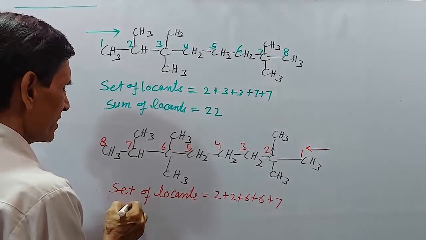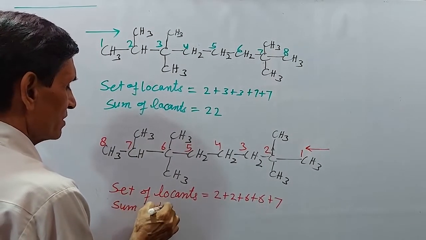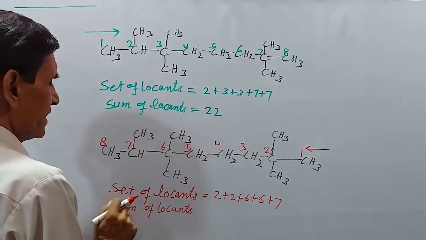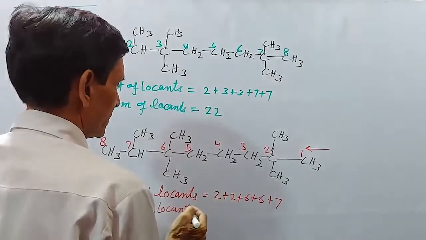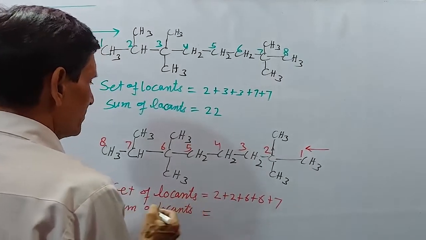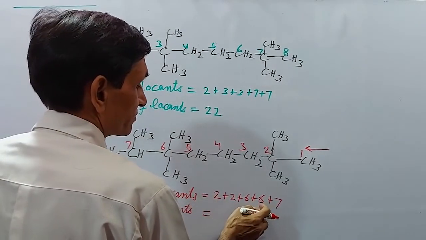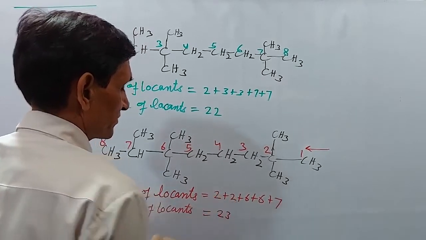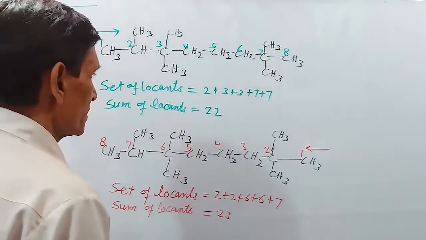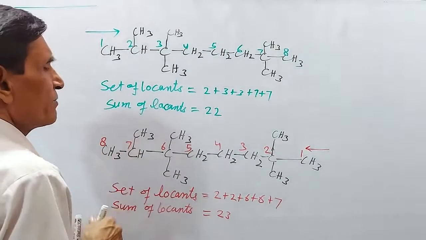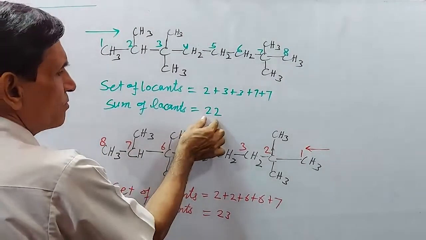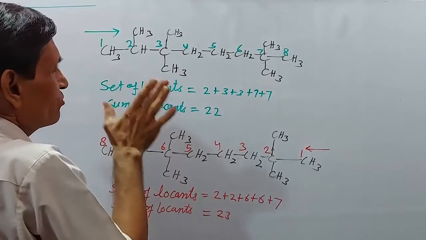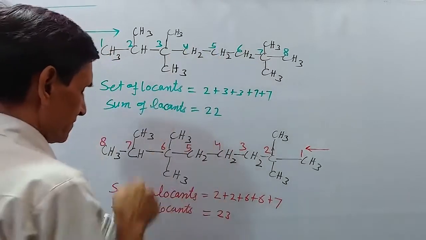Then what is the sum of locants? Two sets are there. The sum here is 23. According to the sum of locant rule, this is lower than this. This is why according to sum of locant, this one is correct.